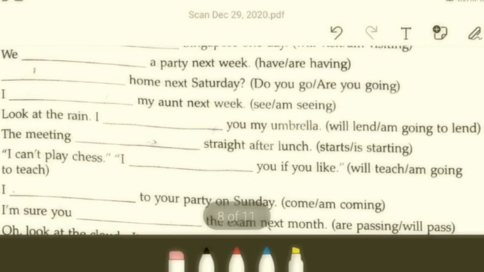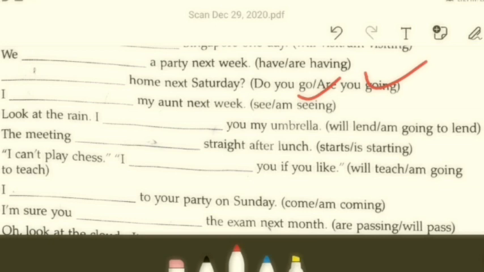Let me see 6. Dash home next Saturday. There is a question mark, so it gives you an idea, right? So what will it be? Are you going? Clear? The answer is, are you going home next Saturday? 7. I dash my aunt next week. So what will it be? I am seeing my aunt next week. Okay.